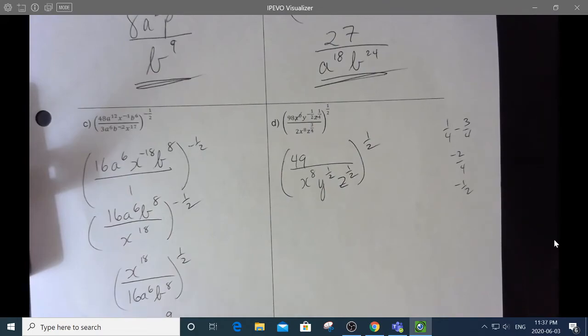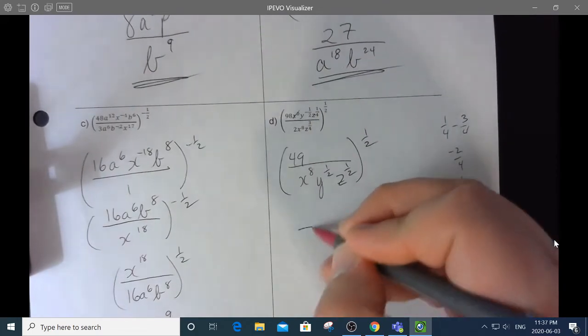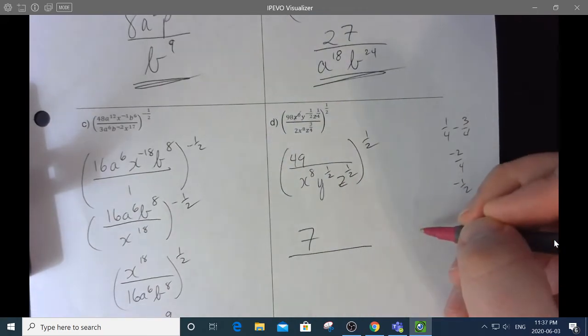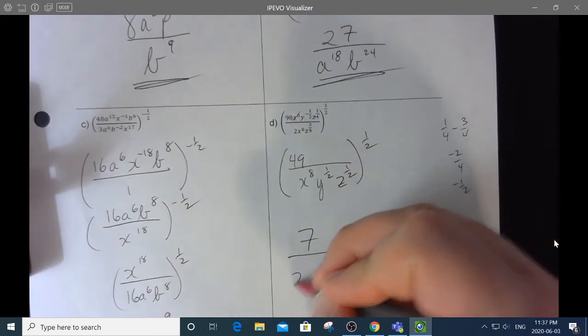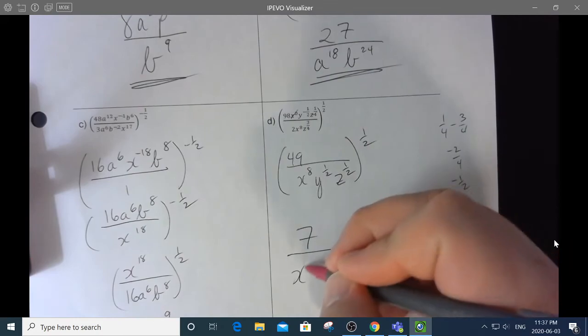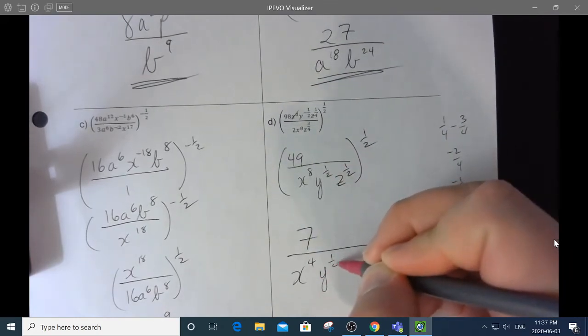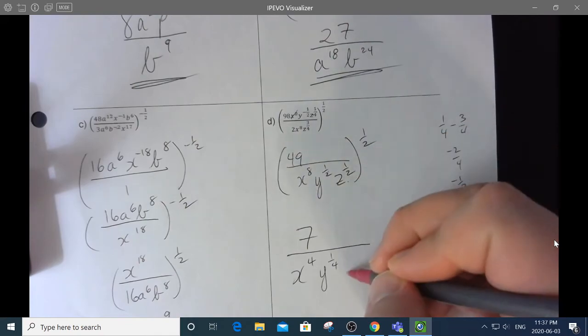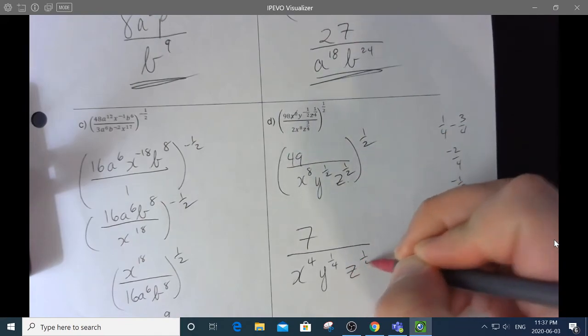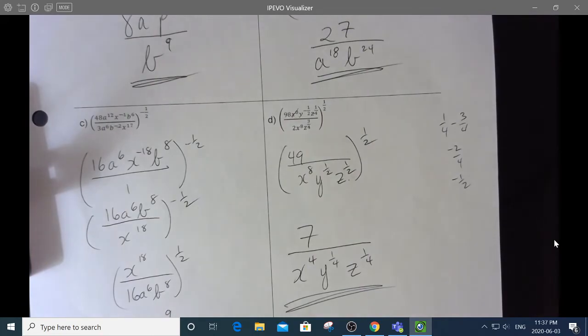So that means we're square rooting the number, which is 7. We are taking 8 to the power of a half, or 8 times a half, which is 4. And then a half times a half is actually a quarter. And then a half of a half is, again, a quarter. There we go.